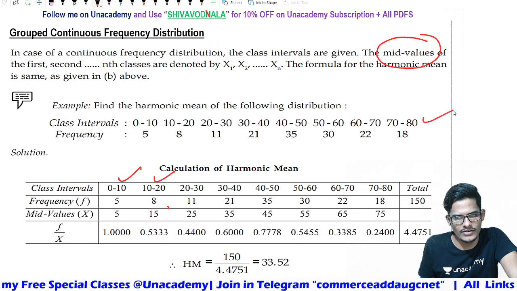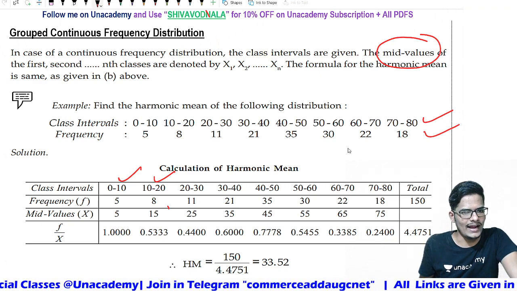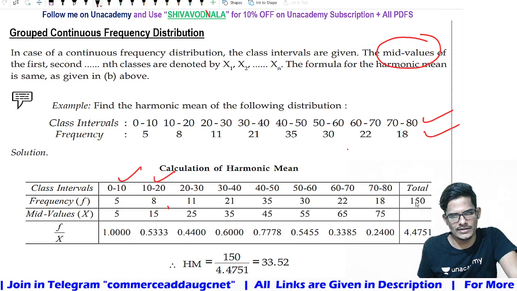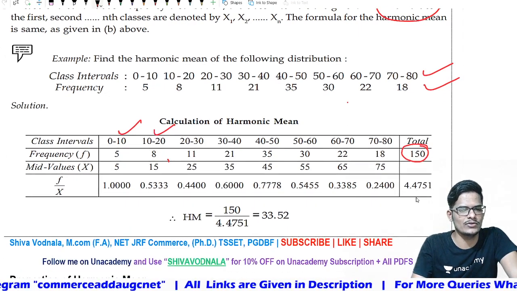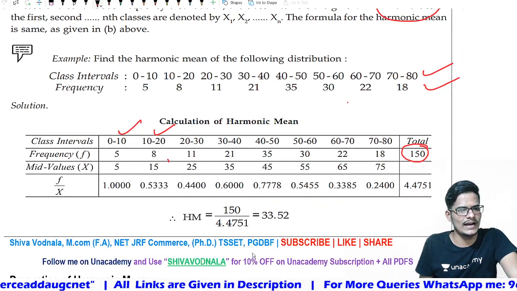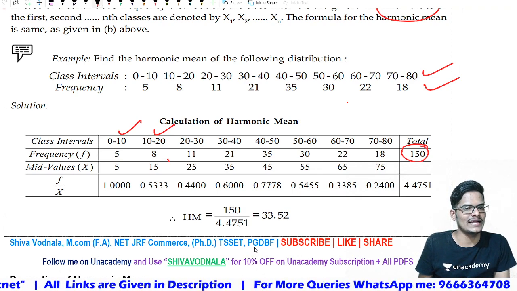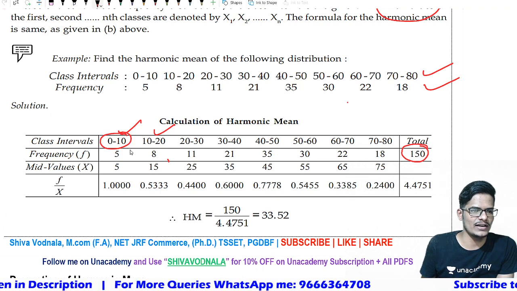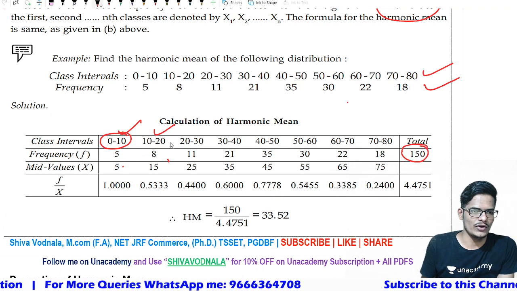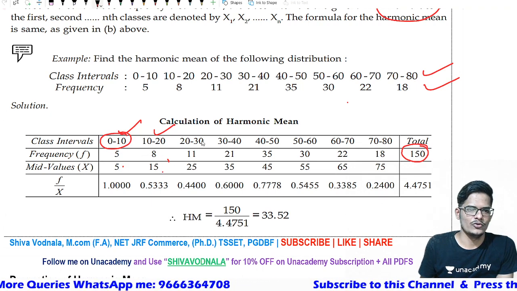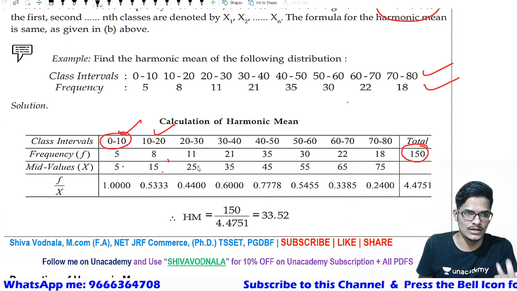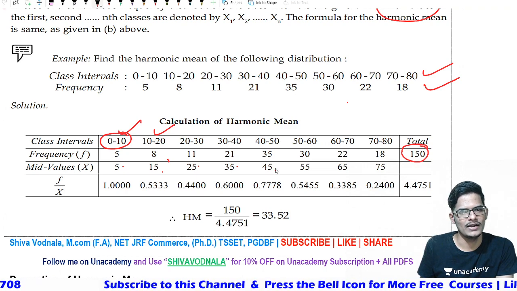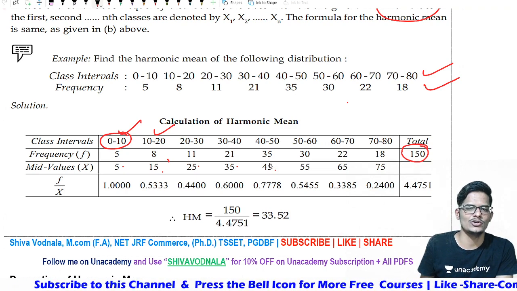Class intervals are given and frequencies are given. N is equal to the summation of frequency. So the summation of frequency is equal to 150, so n is equal to 150, that we identify. Now how to identify the x value? X value is nothing but the mid value of the class intervals. 0 plus 10 divided by 2, the mid value is 5. 10 to 20, mid value is 15. 20 to 30, the middle number is 25. 30 to 40, 35. 40 to 50, 45. Like that, we identify the middle values.